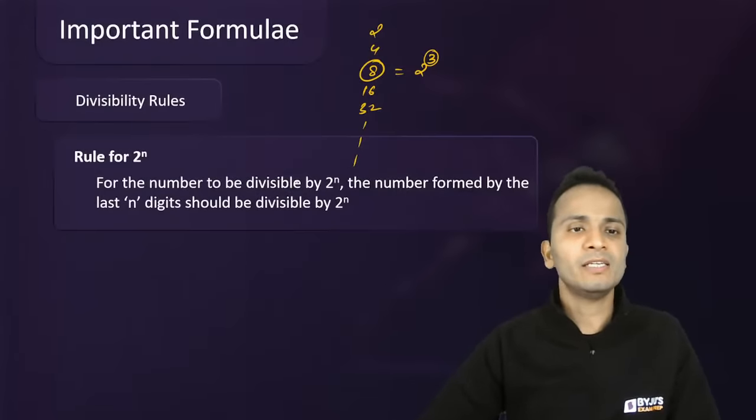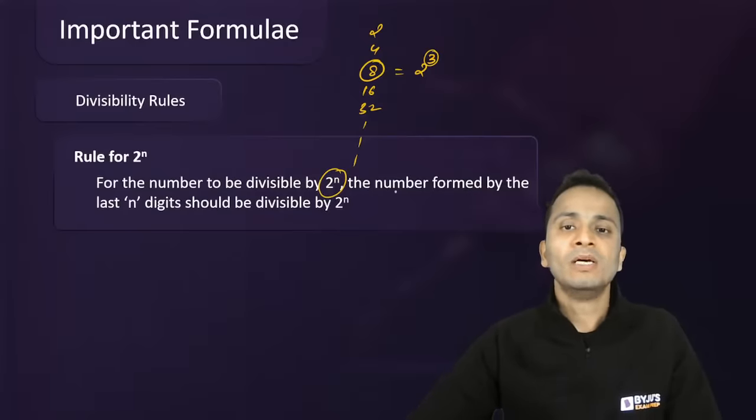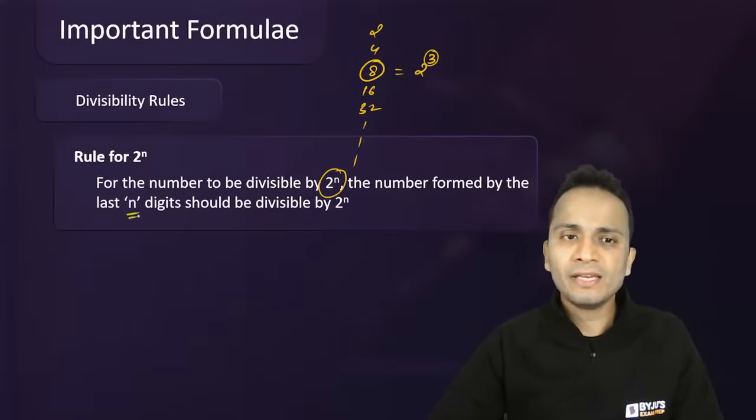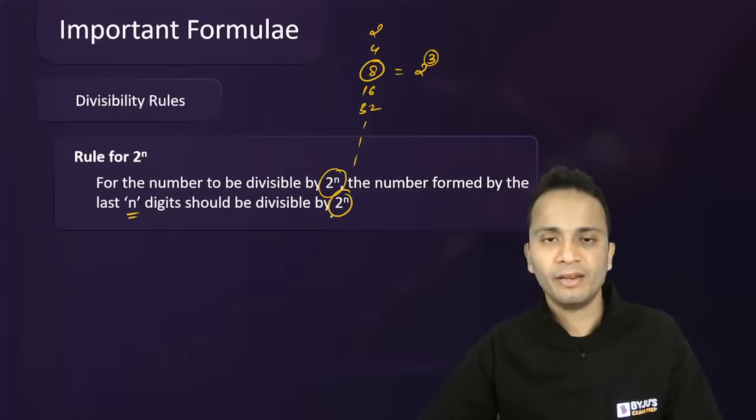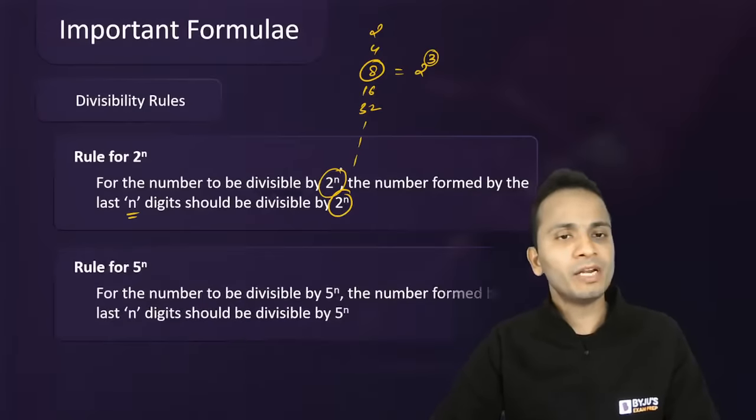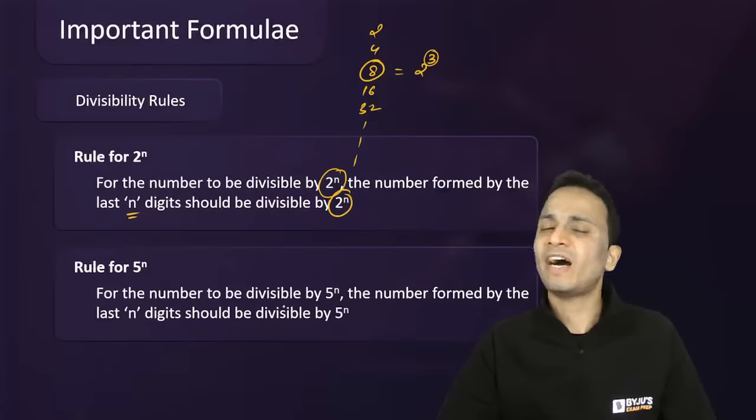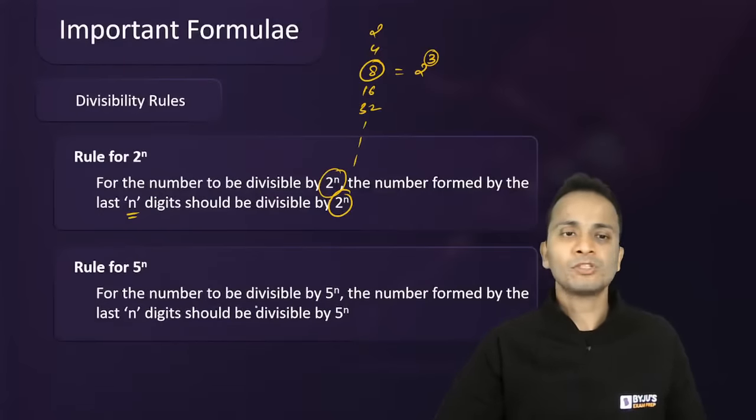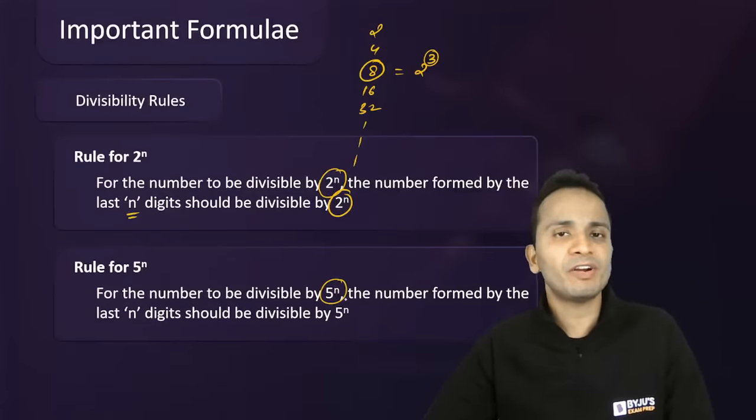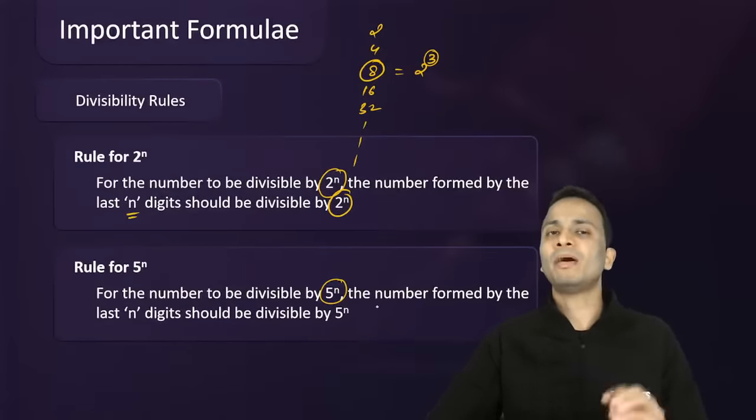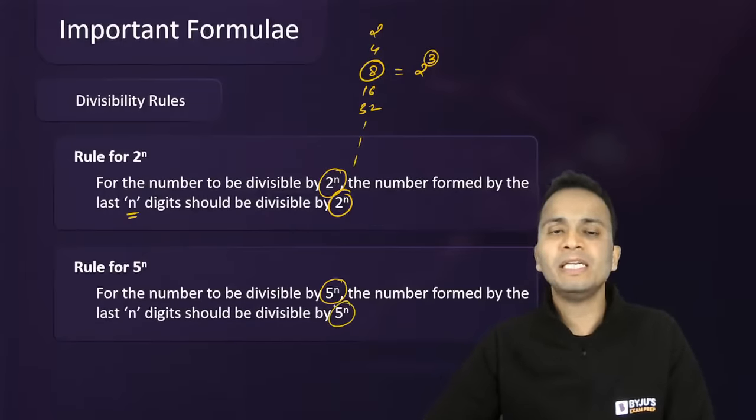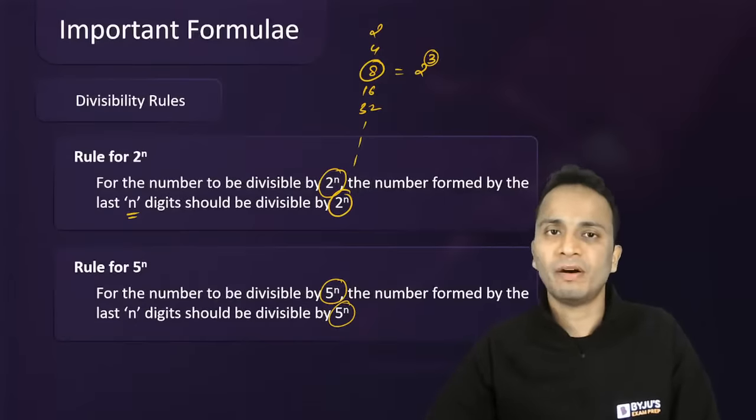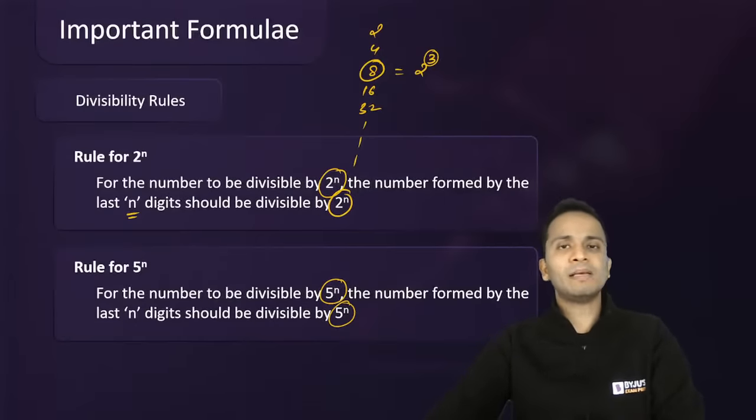Similarly, for any number to be divisible by 2 raised to the power n, the number formed by the last n digits should be divisible by 2 raised to the power n. Now the similar divisibility rule is applicable for 5 and the powers of 5. So for any number to be divisible by 5 raised to the power n, the number formed by the last n digits of the number should be completely divisible by 5 raised to the power n. Right? Straightforward, simple rules हैं.